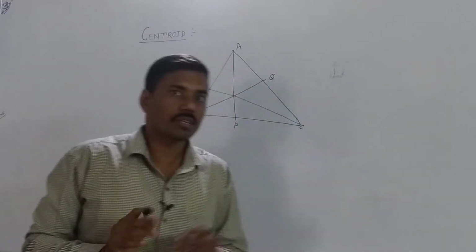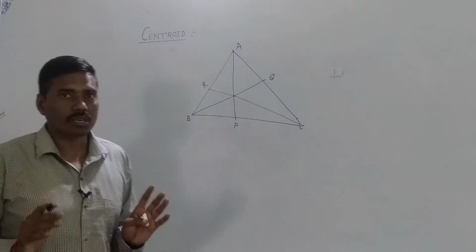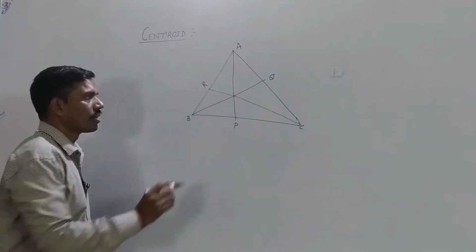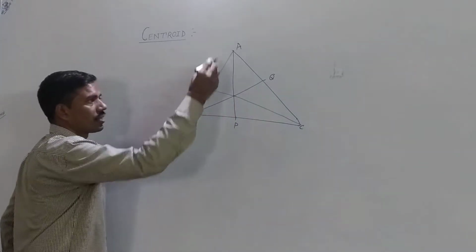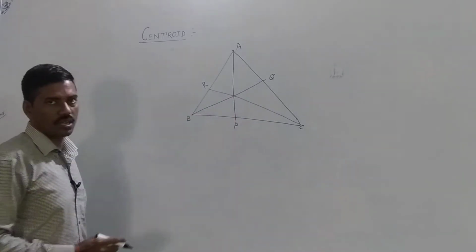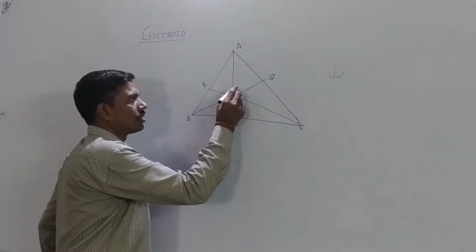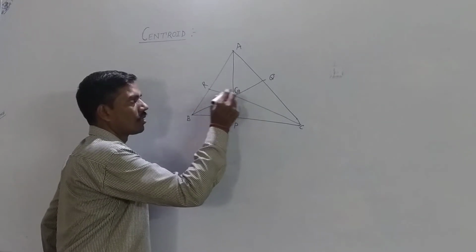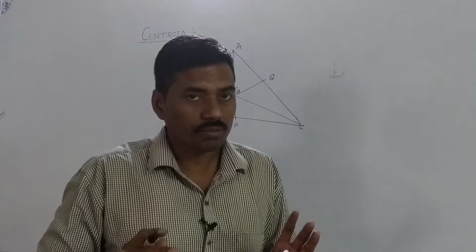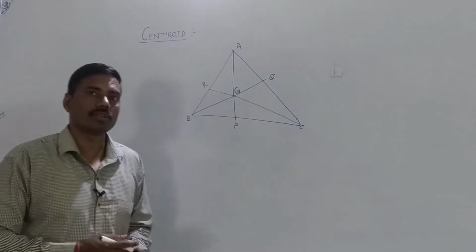So we have three medians of triangle ABC, means the number of medians is equal to the number of sides of a triangle. Okay, so there are three medians: median AP, median BQ, and median CR, and their point of intersection is, let capital G. Point G is the point of intersection of these three medians.